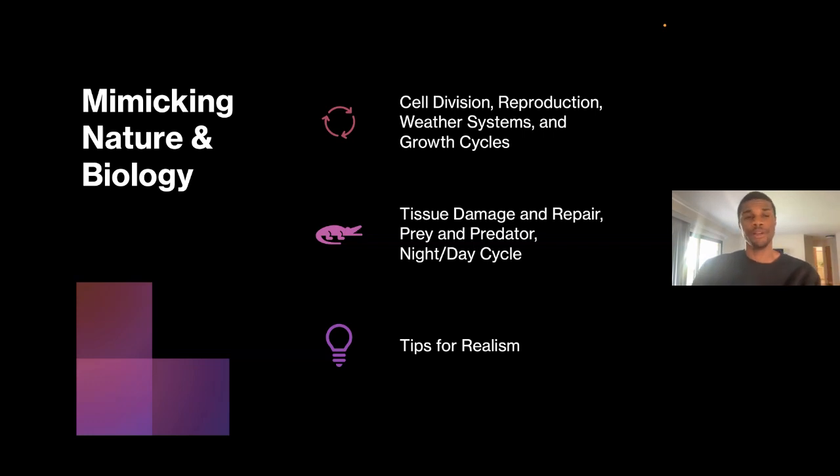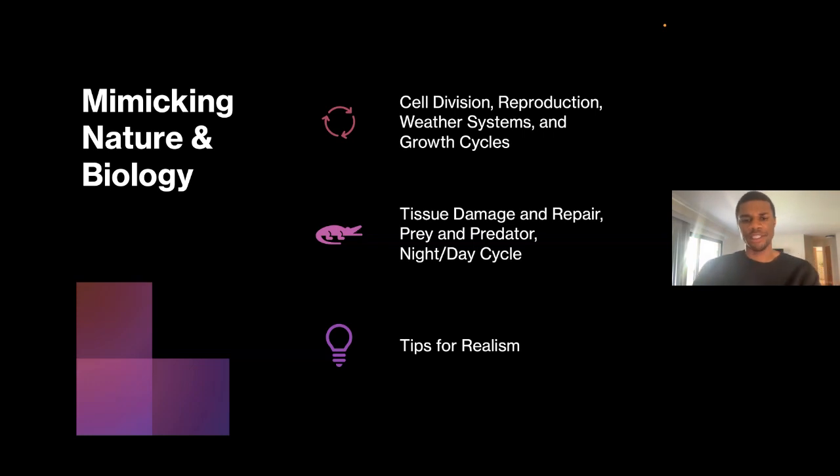Again, you just need to really know what you're asking for, but you can definitely get ChatGPT to simulate tissue damage and repair, or maybe a prey and predator relationship or reproduction. You can have two different agents and have them breed and pass on different genes based on their own genes, or even a night and day cycle.